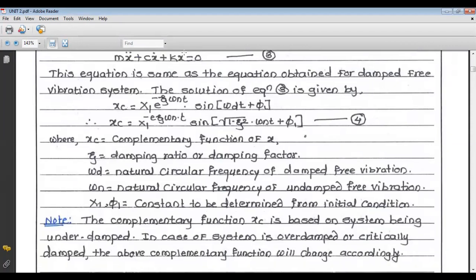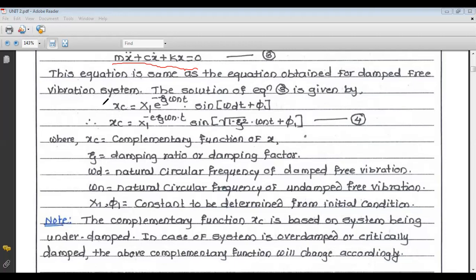So we will start with the complementary function, that is m x double dot plus c x dot plus k x is equal to 0. This is an equation which is the same as that of the damp-free vibration system. Now, the solution of equation 3 in the case of an under damped system. I will talk about the under damped system because the over damped system is a non-vibratory system. The critically damped system is also a non-vibratory system. So the only vibratory system is the under damped system, and we are considering the under damped system.